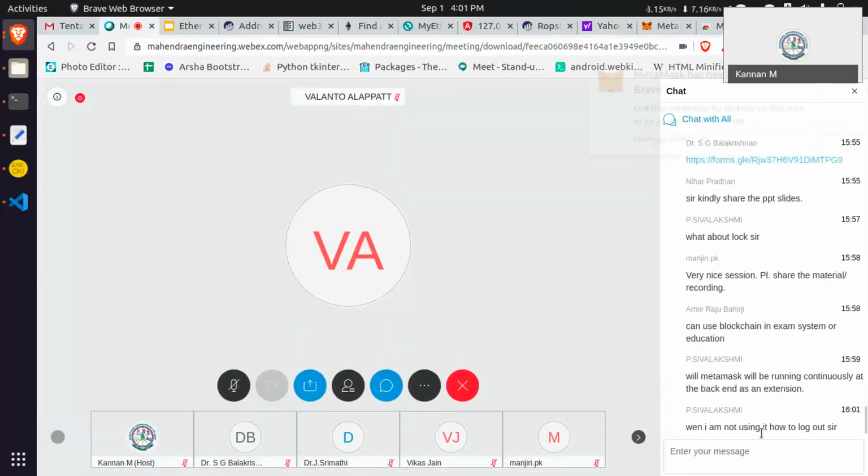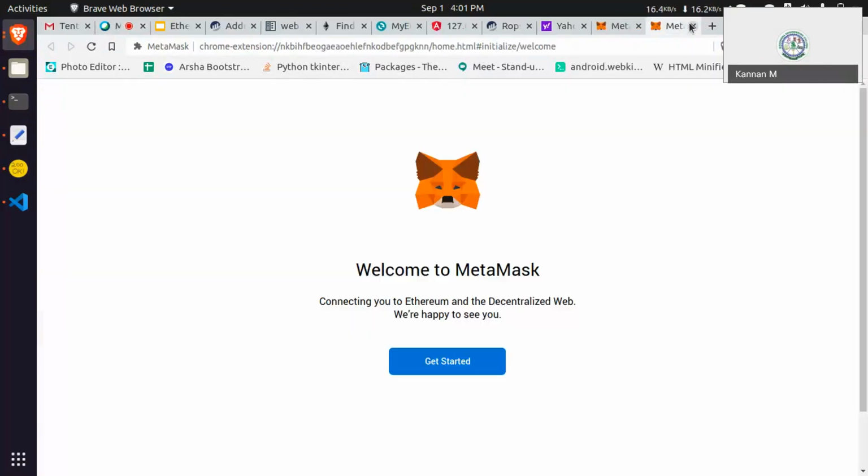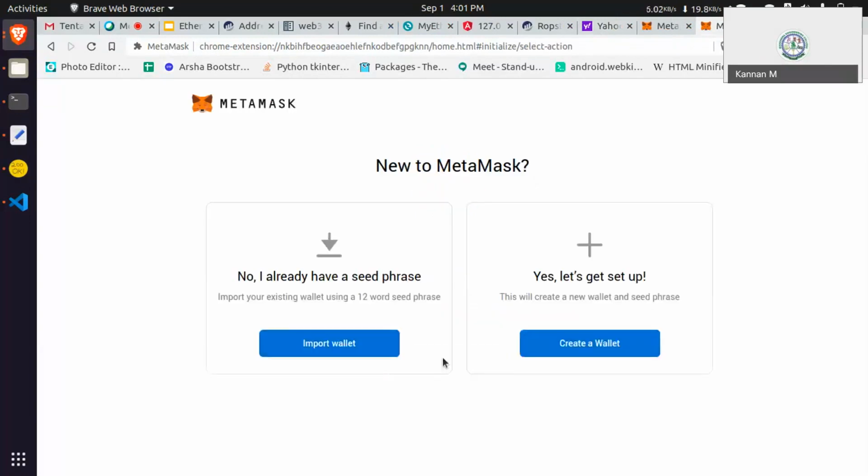Okay, when I am not using it, how to log out? There is a button for lock.